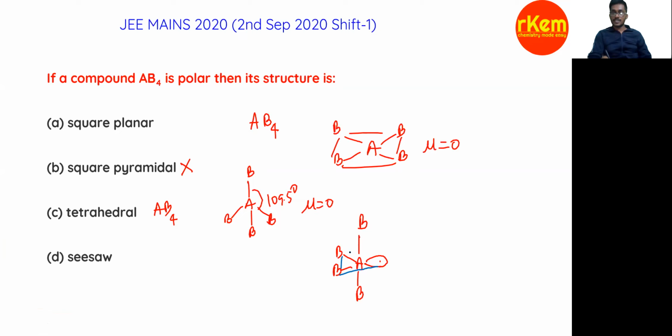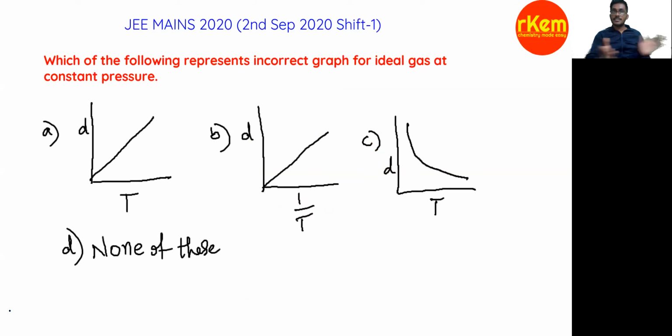If it is AB5, that is trigonal bipyramidal, but one B is removed and replaced by a lone pair. That's why it is seesaw shape. In the seesaw shape the dipole moment is not cancelled, so the overall dipole moment is not 0. So seesaw is polar, correct? Right. The next question is from gaseous state, and it is about a simple relation.